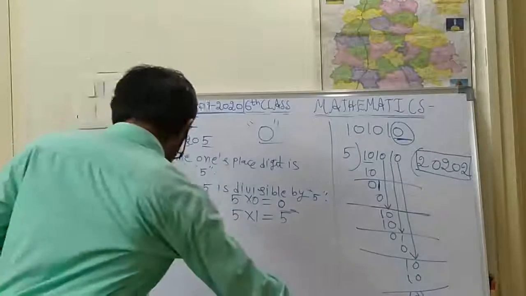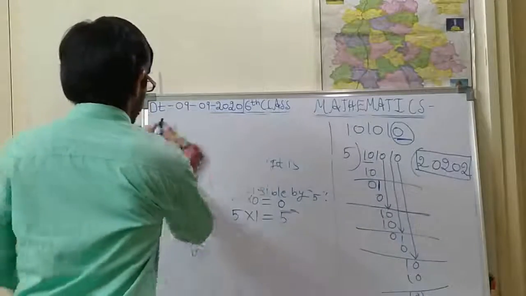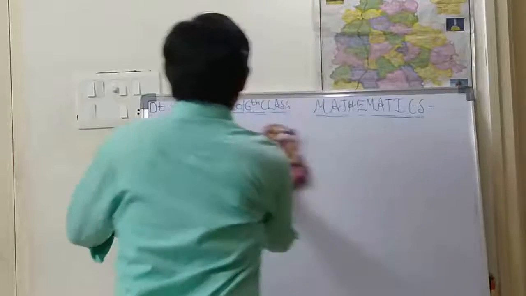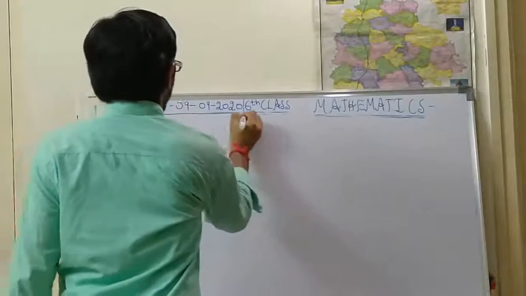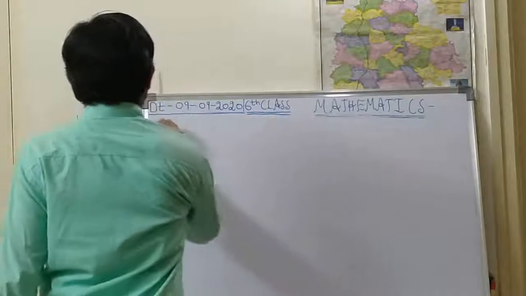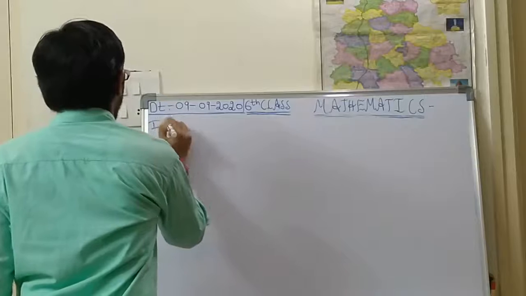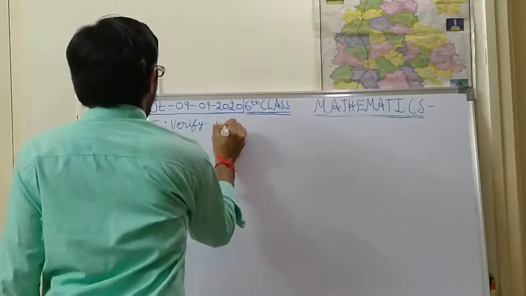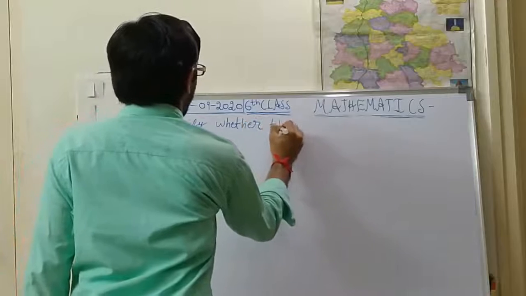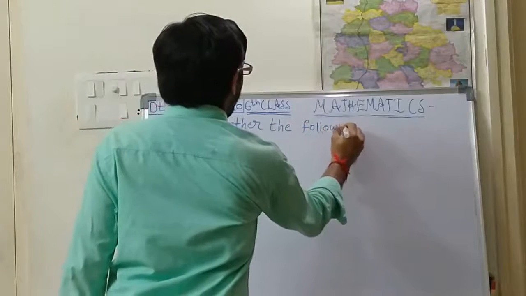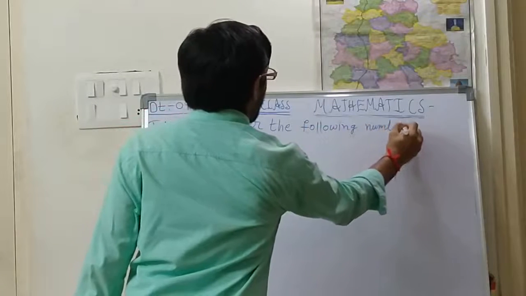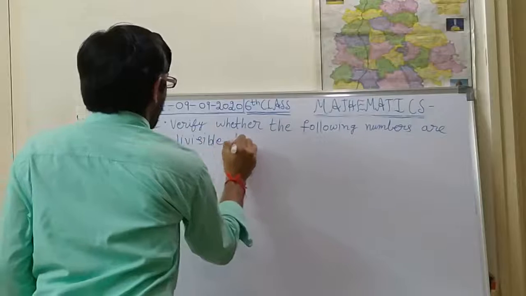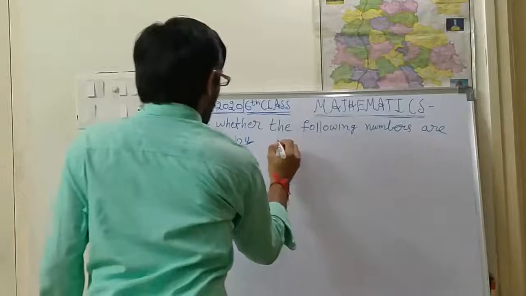Okay, so next step. First bit: verify whether the following numbers are divisible by 6.